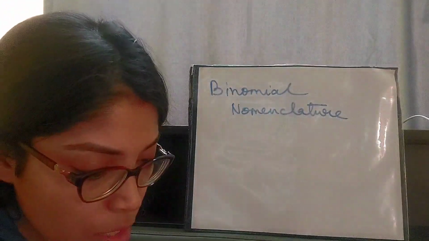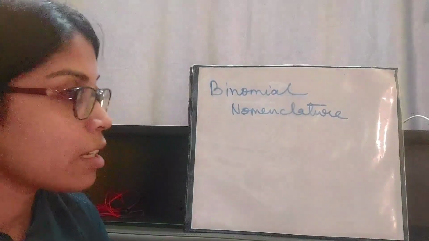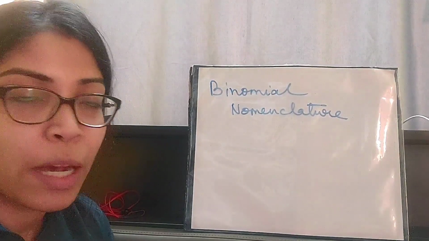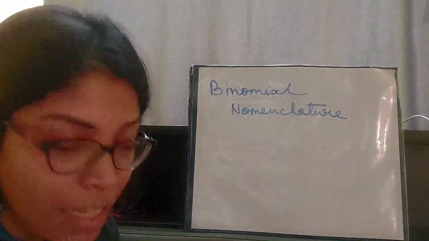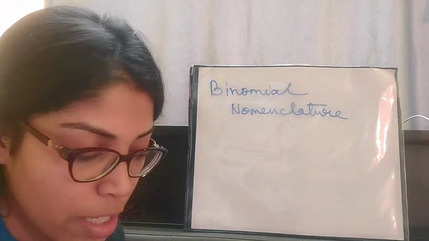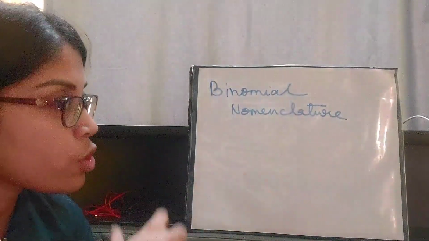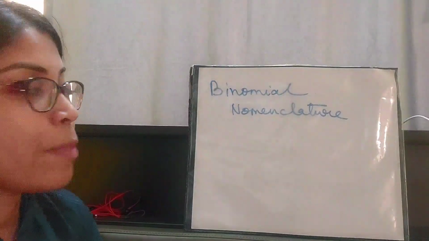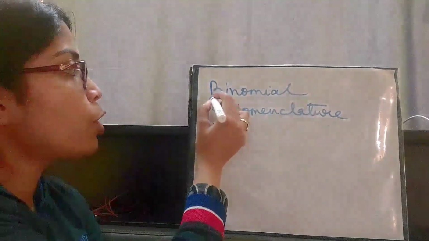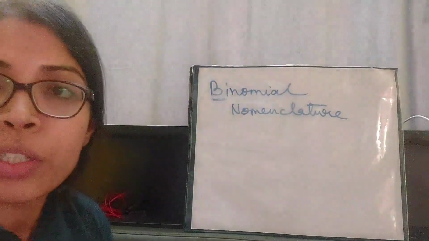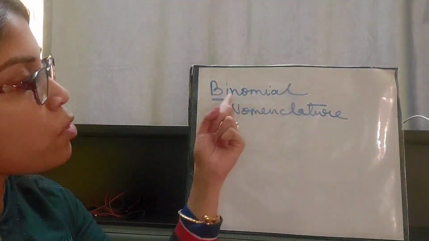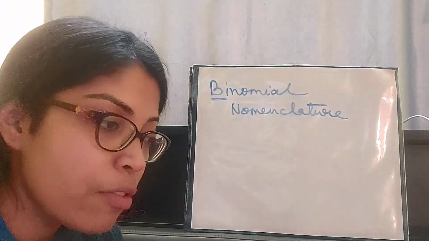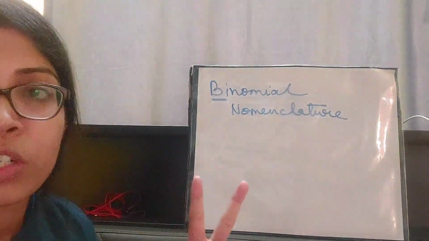This was first proposed by Carolus Linnaeus. Linnaeus is the one who proposed this whole idea of binomial nomenclature, and the name that he gave is the binomial system of nomenclature, which in short we now call binomial nomenclature. What is this binomial nomenclature all about? Here the word bi means two, so binomial means two names. Nomial means names. In the scientific name of each species there should be two words or two names.